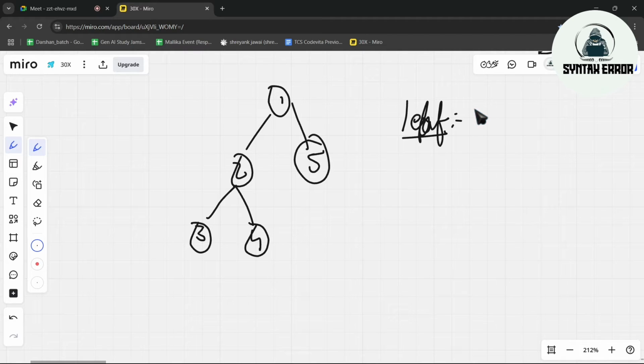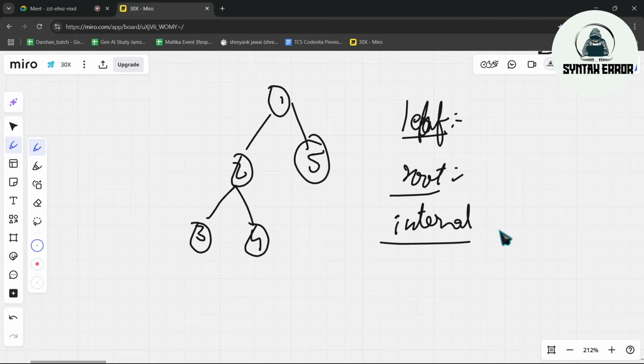Yes. So why 3, 4, 5 leaf nodes? Because we don't have any more child nodes. So what is the root node? Which one is the root node? 1 is the root node. Yes, exactly.